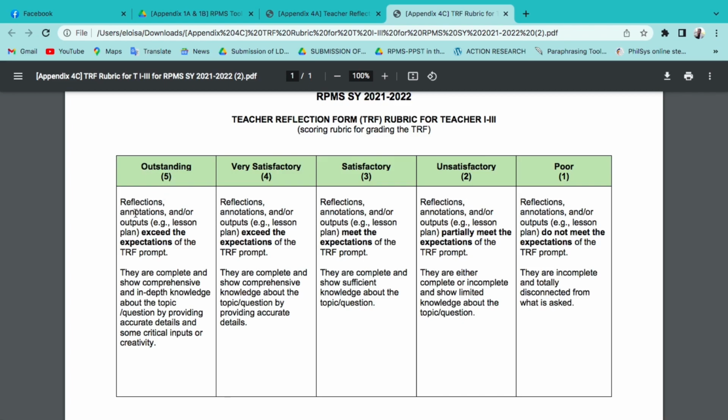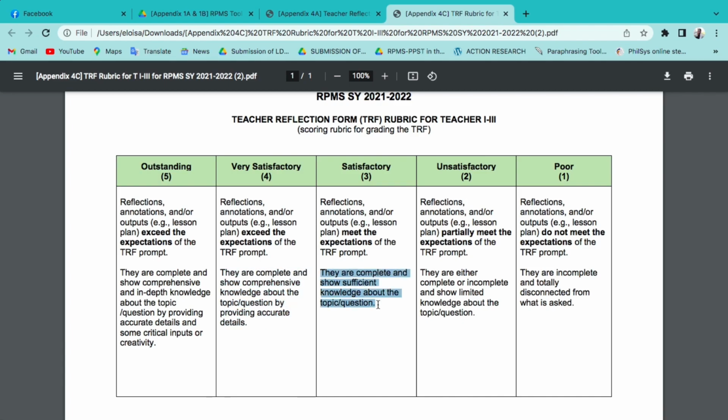So, paano ba tayo magkakaroon ng outstanding? If the reflection, annotation, or outputs exceed the expectation. For VS, exceed the expectations of the TRF. So, anong pinagkaiba ng outstanding sa VS? So, pareho silang exceed expectation. Yung isa, complete with depth knowledge. Yung isa, they are only complete and show comprehensive. Yung 5, in-depth knowledge about the topic.